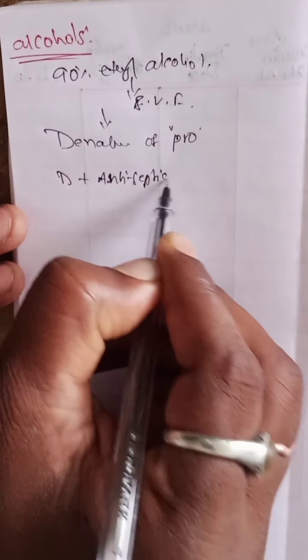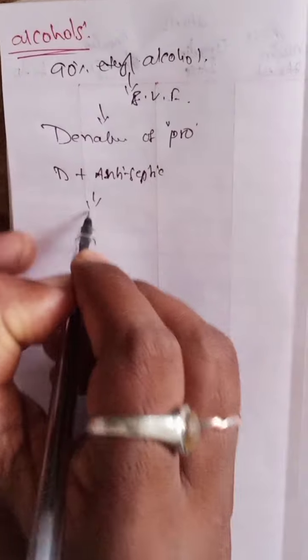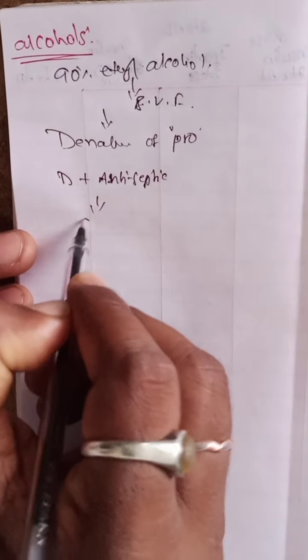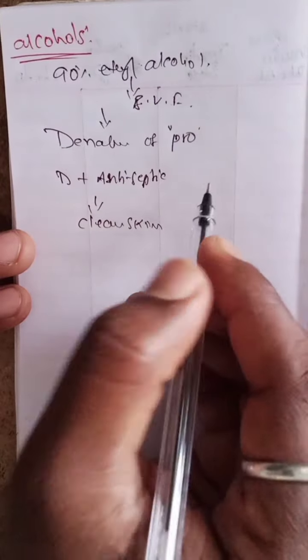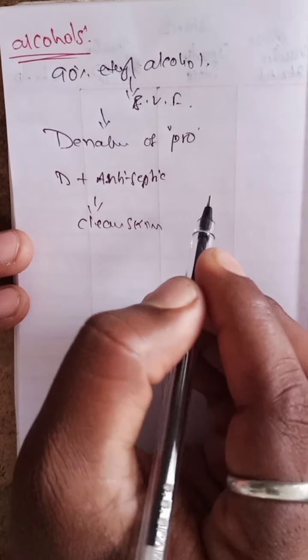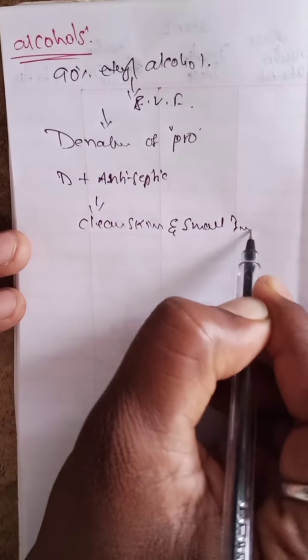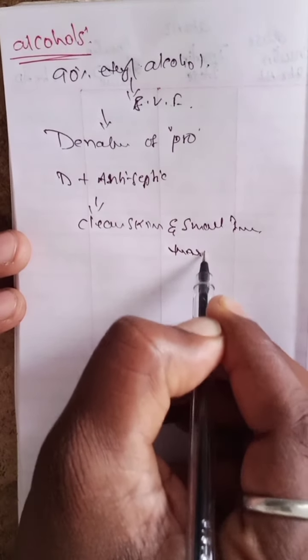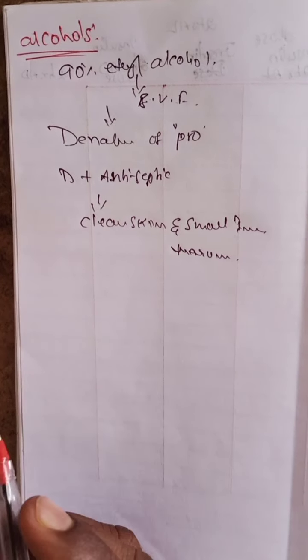It is mainly used for cleaning skin, and as well as cleaning small instruments like thermometers. So these are some examples for the intermediate level disinfectants.